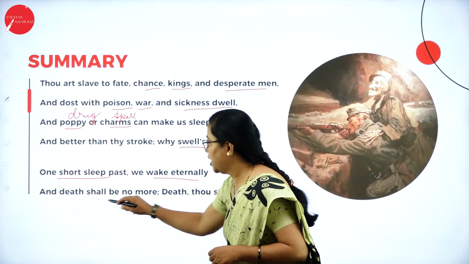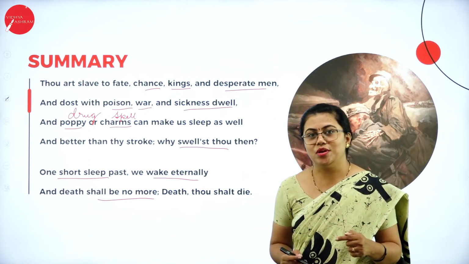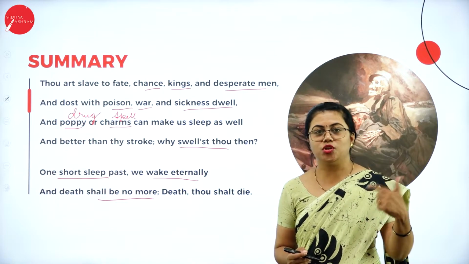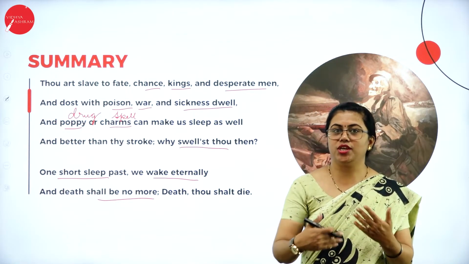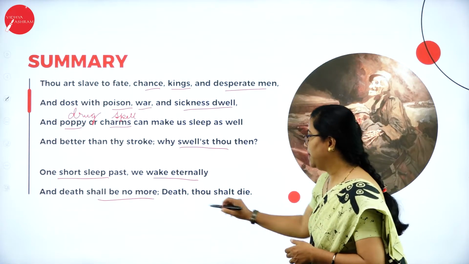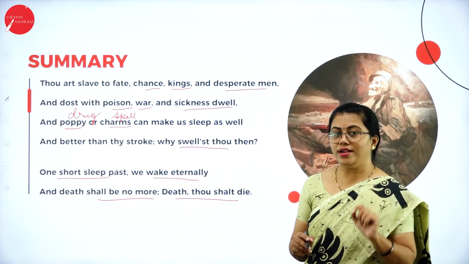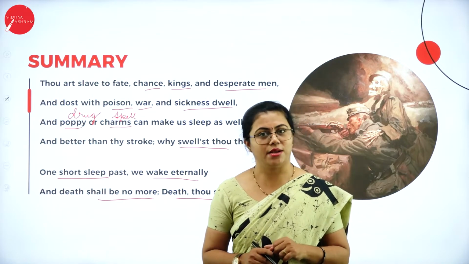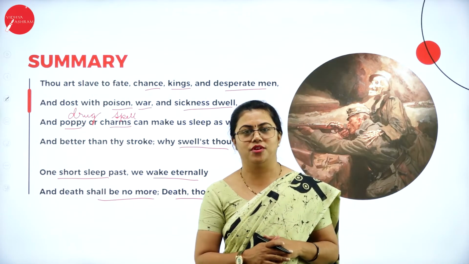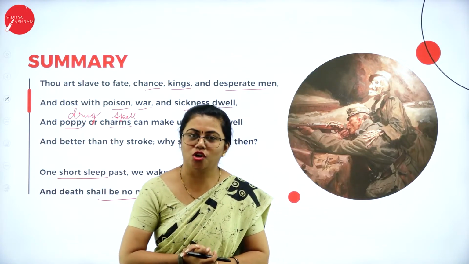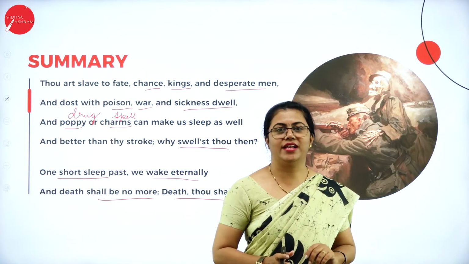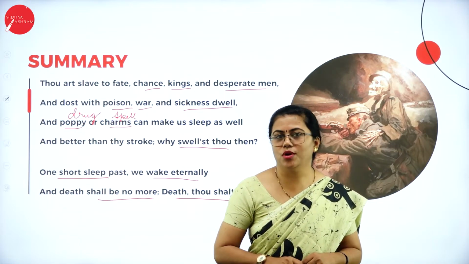That means death shall be no more. So now death cannot affect him, isn't it? Death cannot overtake that person at all. That means he has crossed that stage. He has overcome that stage. That means death, thou shalt die. When death cannot affect any person, that means death is no more in their life. They wake up eternally. That means death is not at all in their life. Death itself has died and not the person who has died.